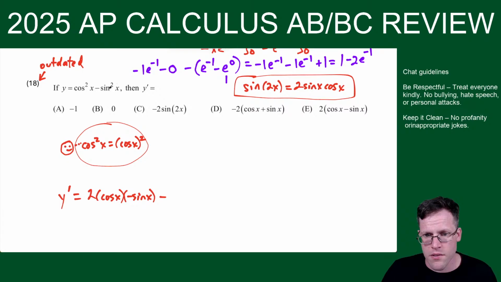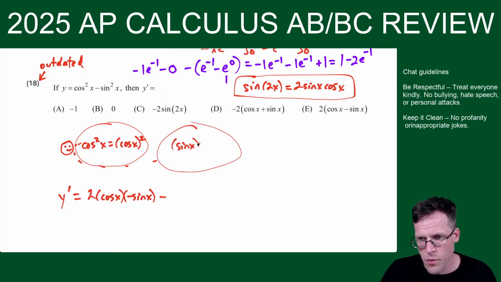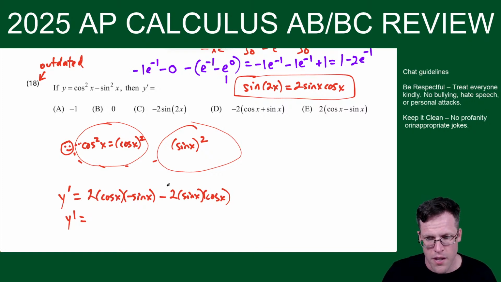And then minus, now I'm thinking about sine of x in parentheses squared. So I power rule, I get 2 times sine x to the first, times the derivative of sine, which is cosine. So y prime equals negative 2 sine cosine minus 2 sine cosine, which is negative 4 sine x cosine x.